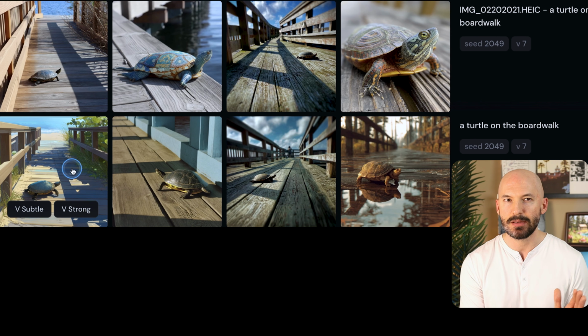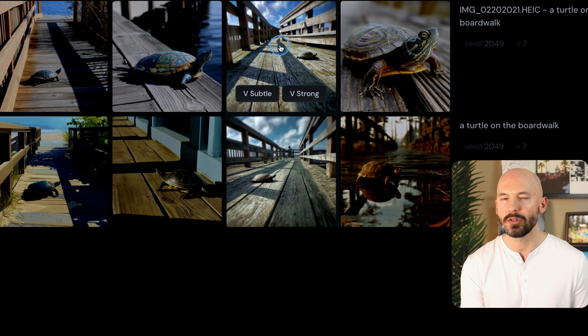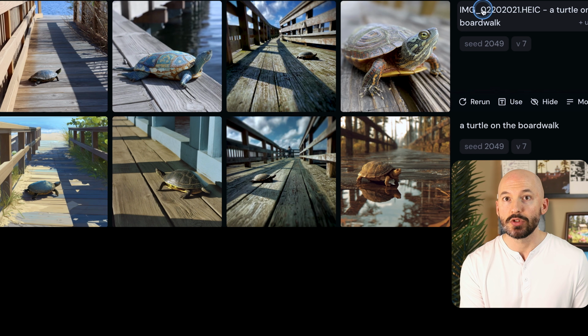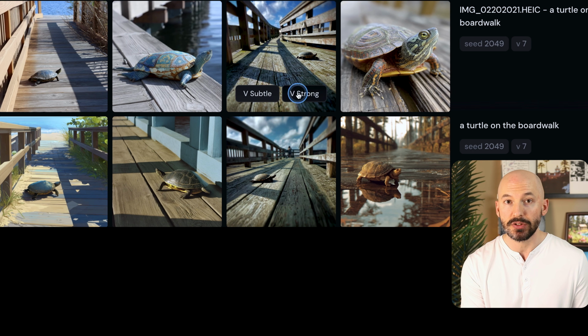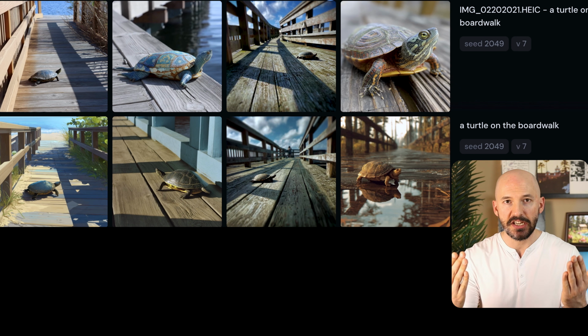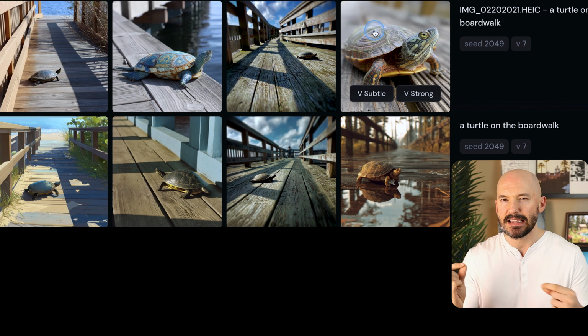Now, I will say that this image right here didn't work very well. It's kind of painterly, so maybe that file prefix really did something. I mean, all of these images aren't bad, but take a look right here in number 3. That is the same picture. And what this proves is that you don't need this file type to create a picture that looks like this. A turtle on the boardwalk, and you can get that right away. I mean, there are some changes that occur, you can't get those other ones, but I think you'd expect something more tangible, especially because you can prove that not using the word can produce the same results. I think that means the word itself is not that meaningful in the way you think it is, and therefore it's unreliable. Let's run another example.